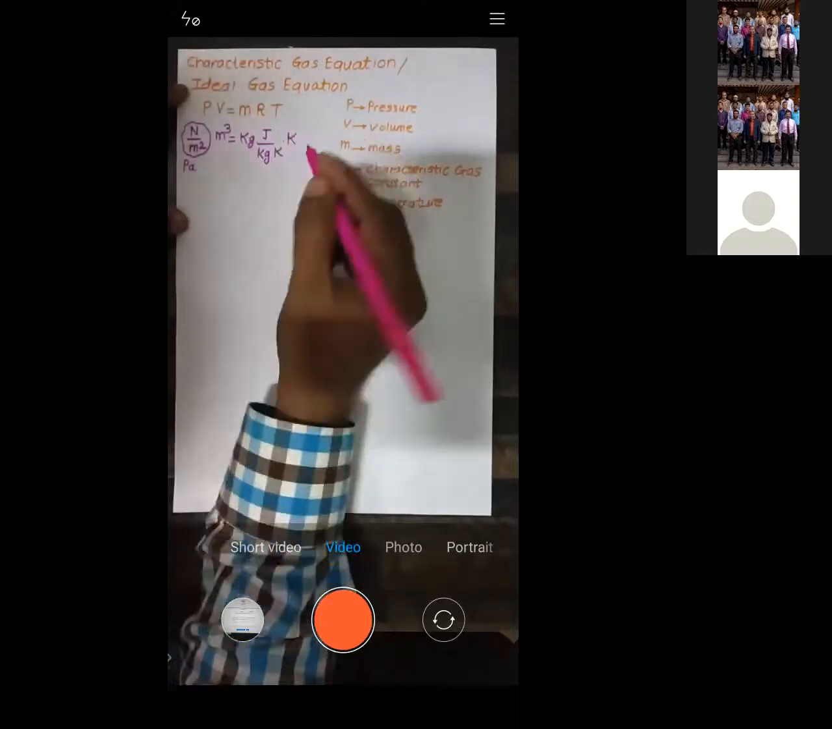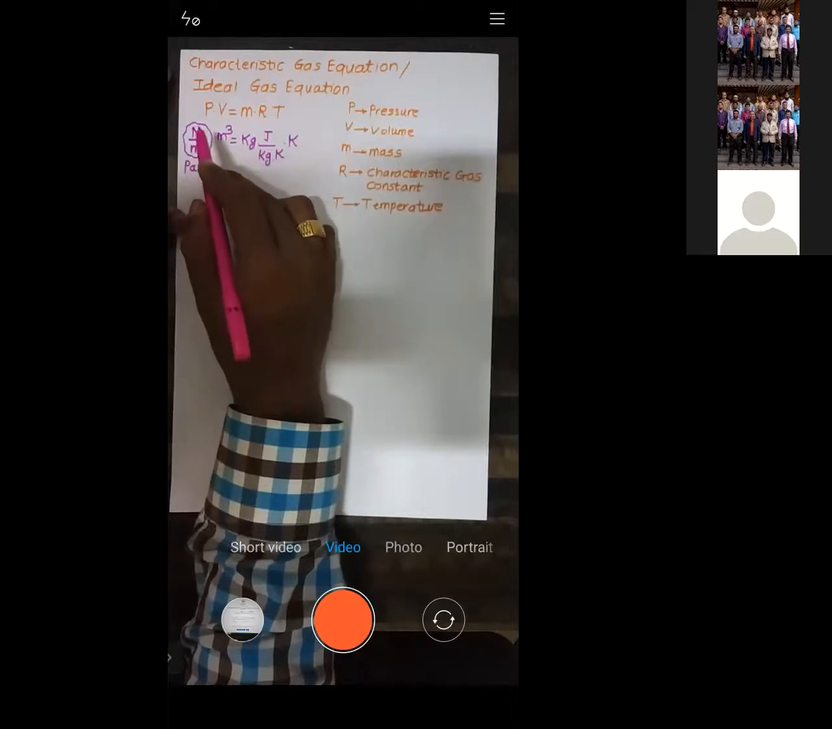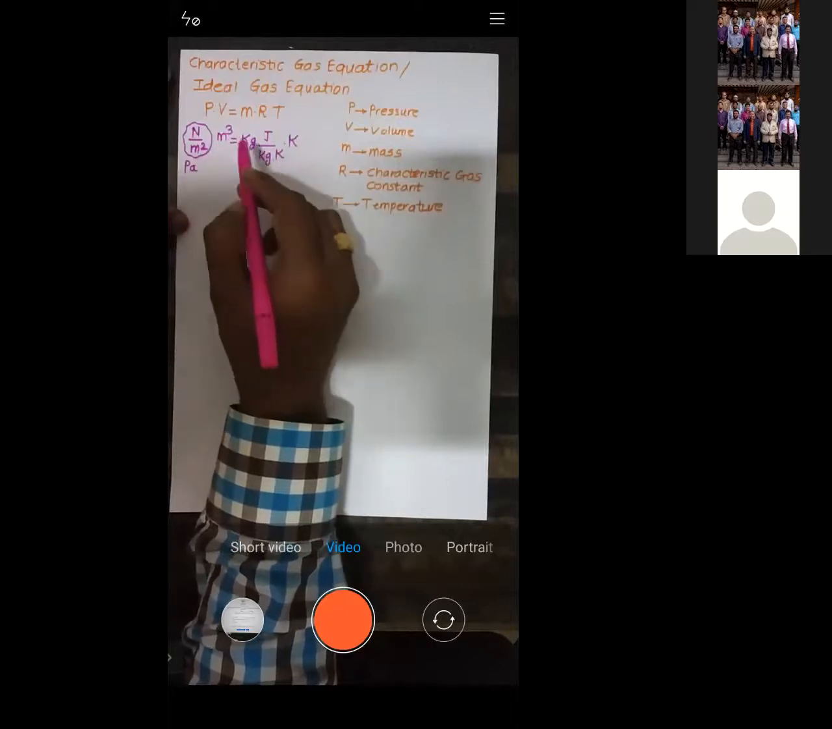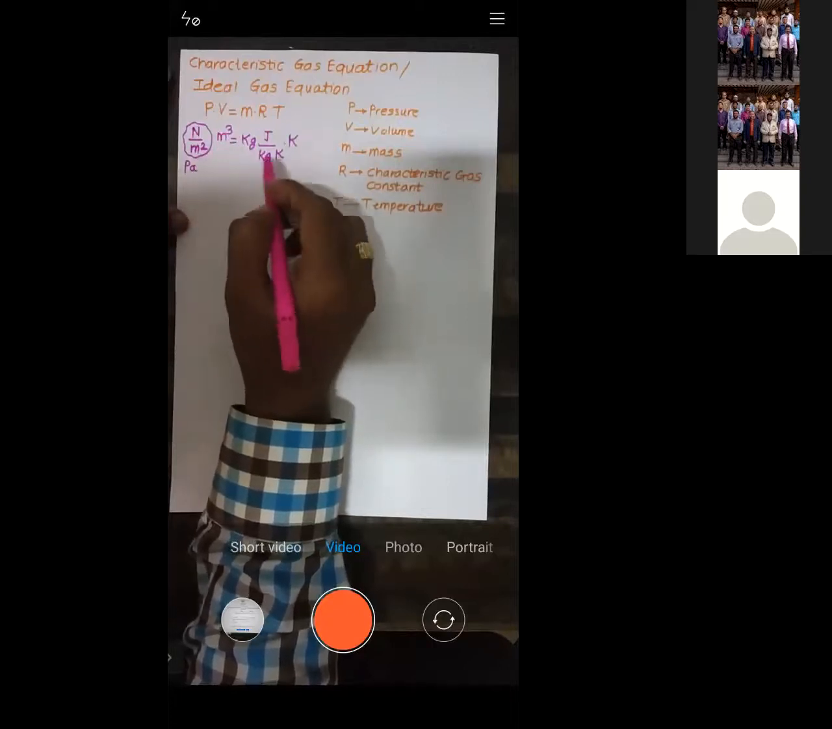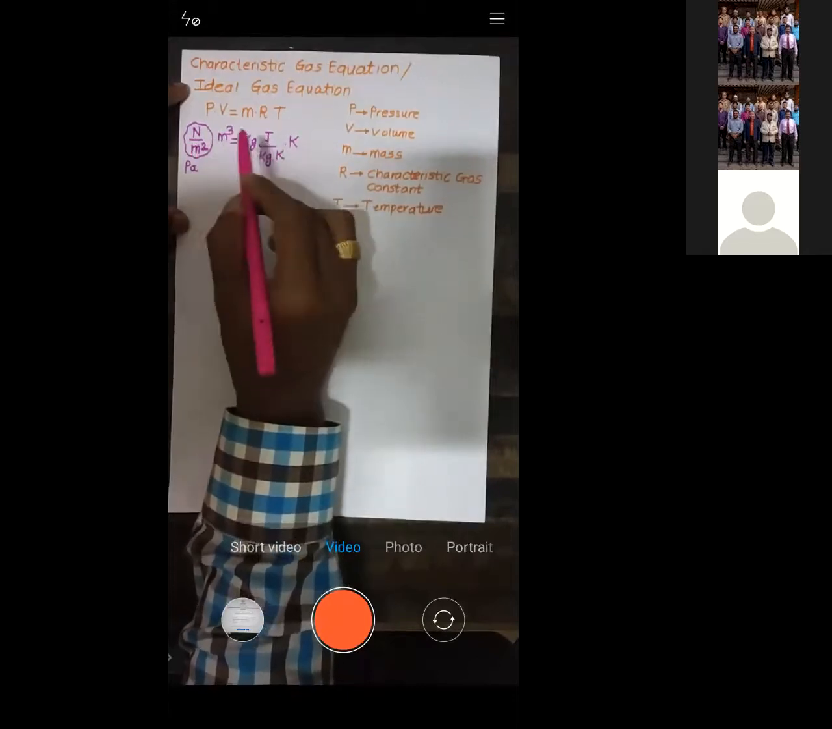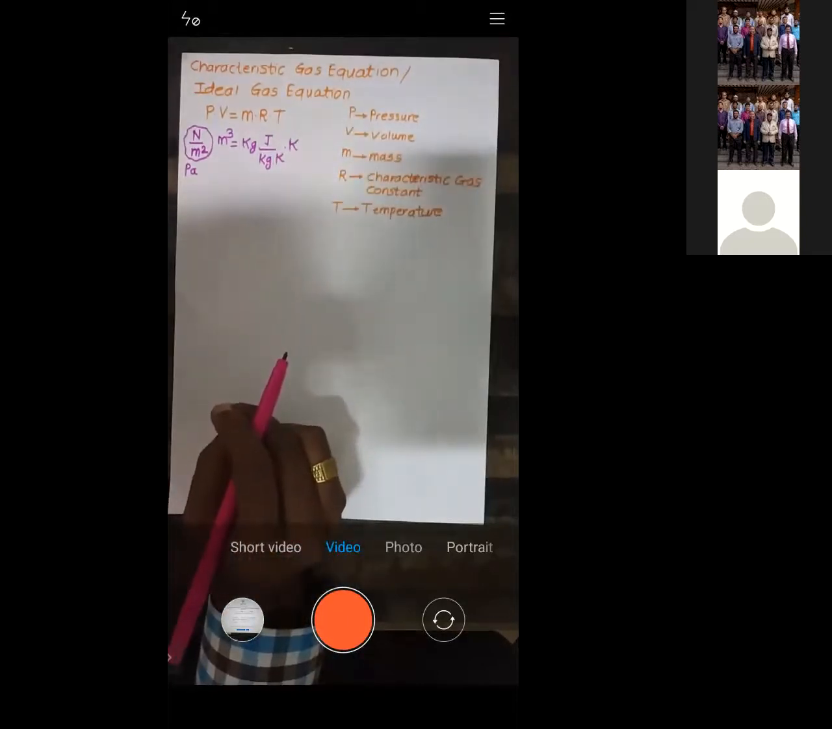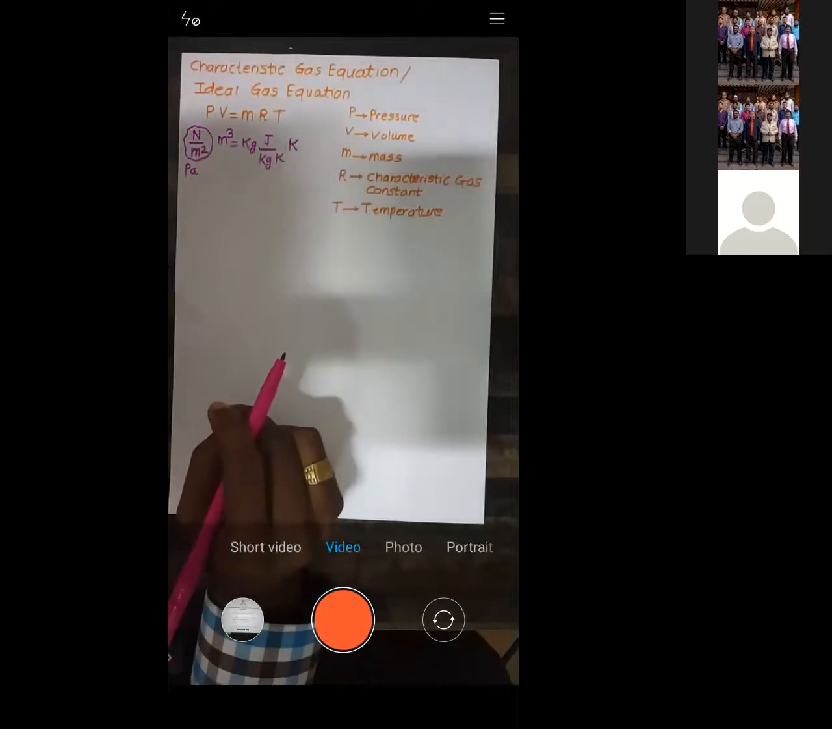If you check the units, Newton per meter square into meter cube, what you will get? Newton meter. Kg gets cancelled, Kelvin gets cancelled. Newton meter is equal to joule, right? Obviously, the product of Newton and meter is joule. Is it okay?